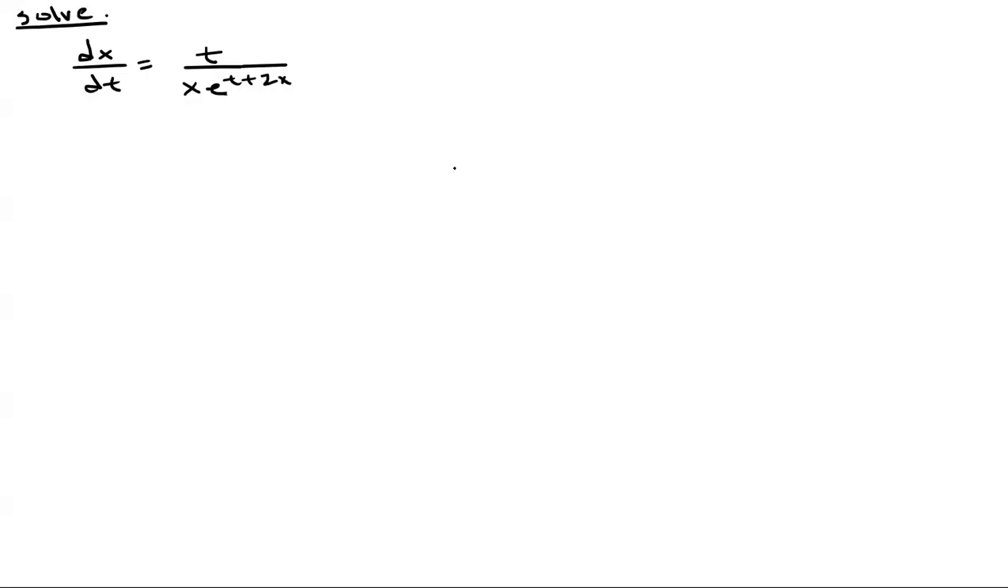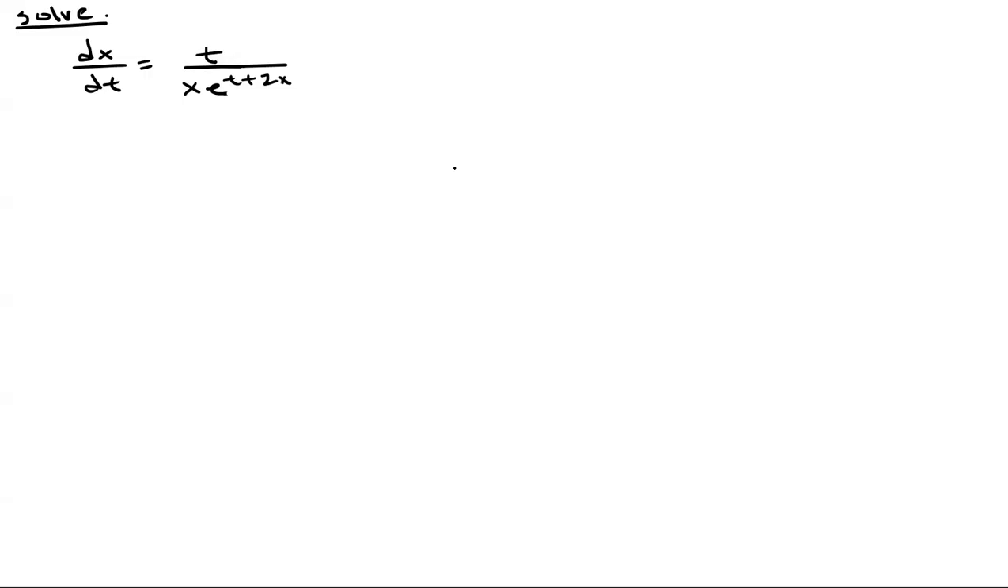So for this differential equation, we have dx over dt is equal to t over x times e to the t plus 2x. So this is a separable differential equation. So we want to combine all the x's together and all the t's together if we can.